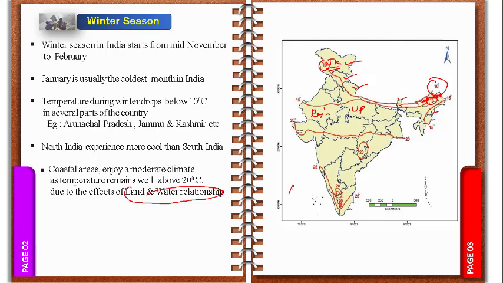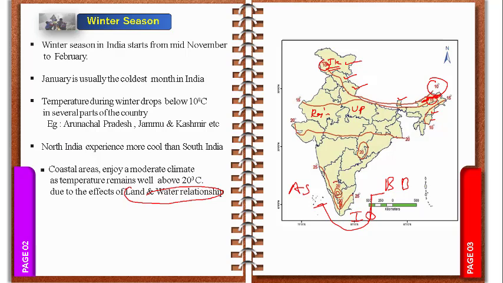So you can find here the Arabian Sea, the Bay of Bengal, and the Indian Ocean. Due to these three oceans, because of the land and water relationship, as we studied before in climatic controls, it is not much hot in summer and not much cold in winter.